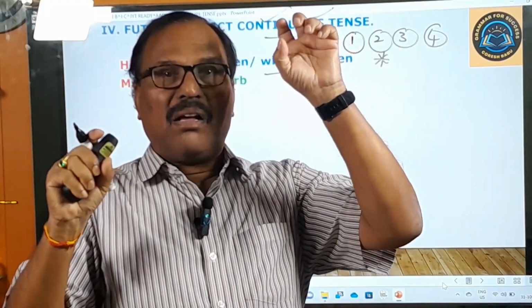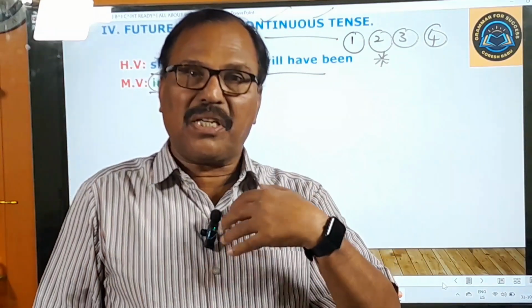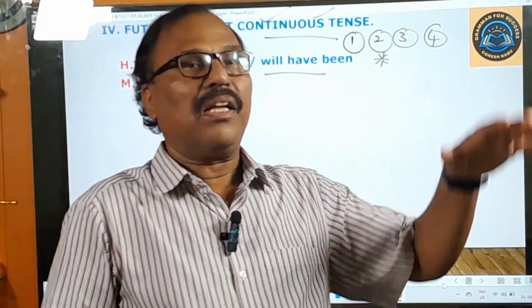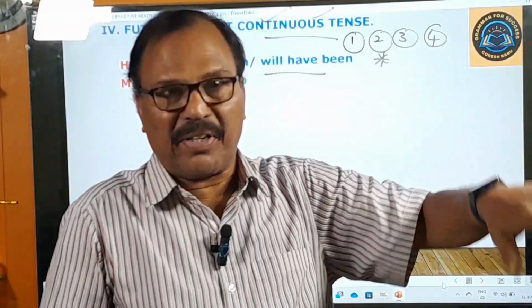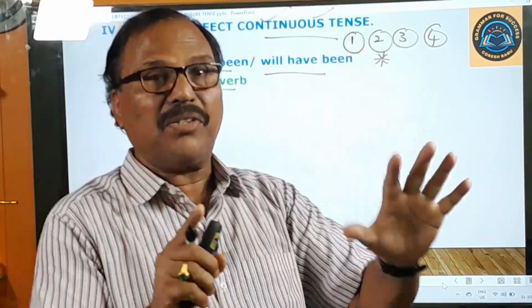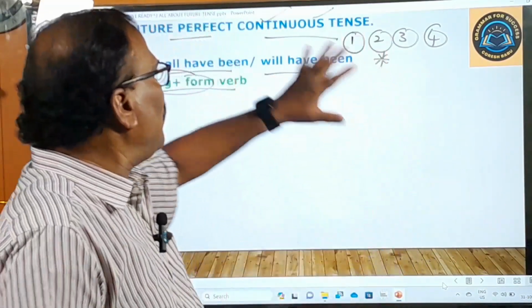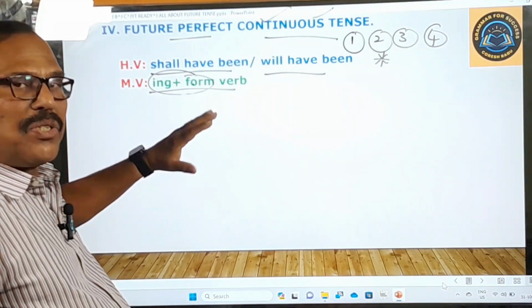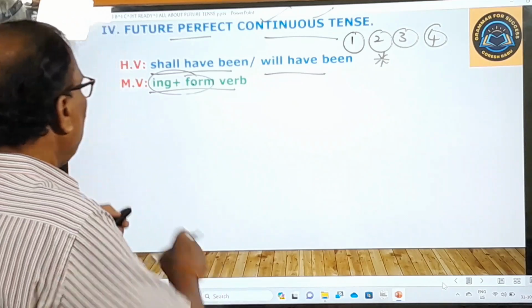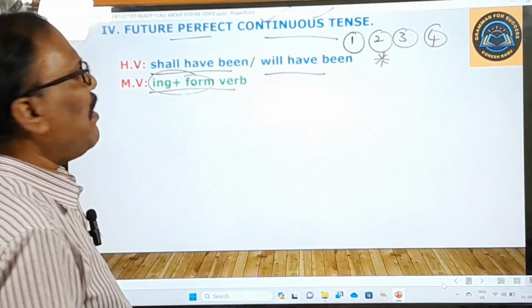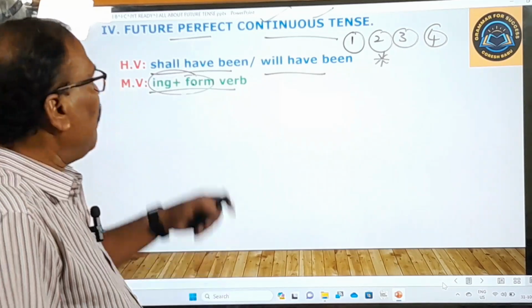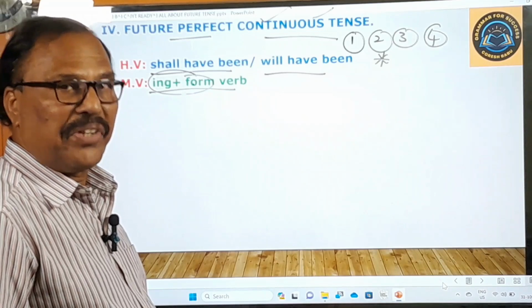In the present tense, we have present continuous and present perfect continuous tense. In the past tense, past continuous, past perfect continuous. In the future tense, future continuous and future perfect continuous tense. In this way, we have 6 continuous tenses, and in all these continuous tenses, we use only the ing form verb. So it is a very strong rule. Please keep this point in your mind. And now let us see the shape of this future perfect continuous tense, with an example verb of drink.